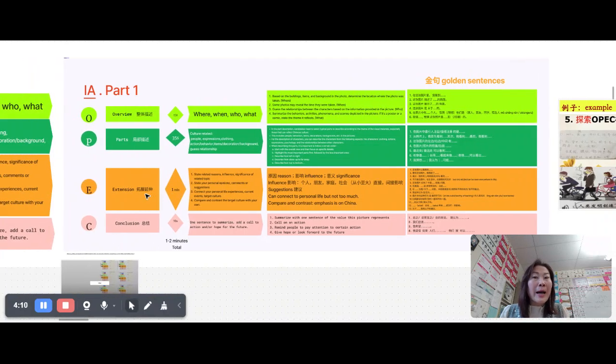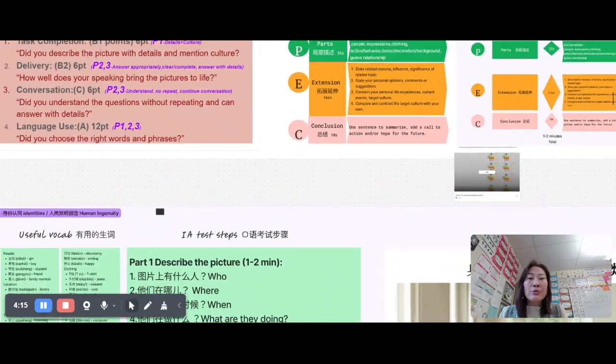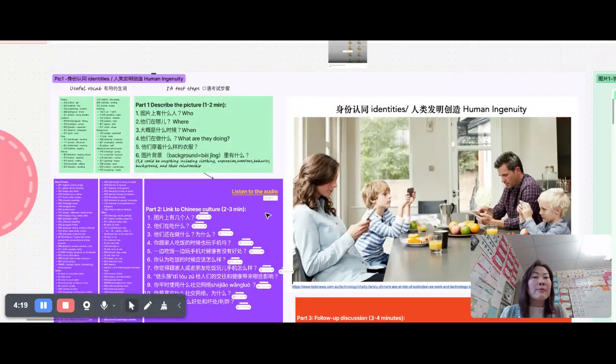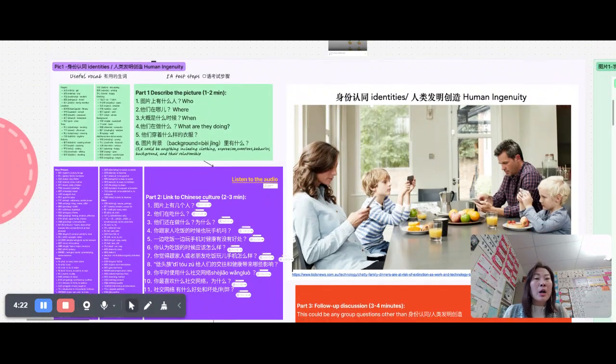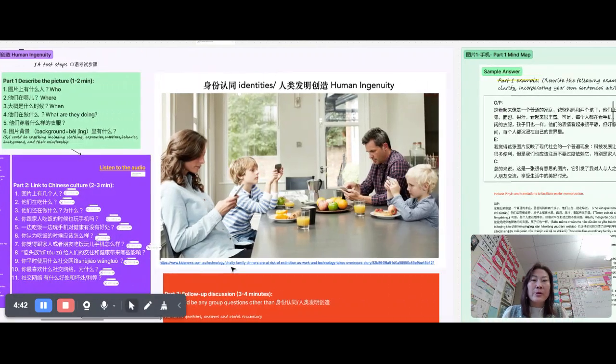That is how you prepare to describe the picture. After you describe the picture will be part 2, where 毕森老师 is going to ask you some follow-up questions. If you didn't talk about how many people are in the picture, I may ask you, 图片上有几个人? If you didn't mention they're playing on their phones, I may ask you, 他们都在做什么? So I will have follow-up questions based on your description. If you already mentioned those, of course I don't need to ask them. I will come up with some other questions. Be prepared for how to answer those.